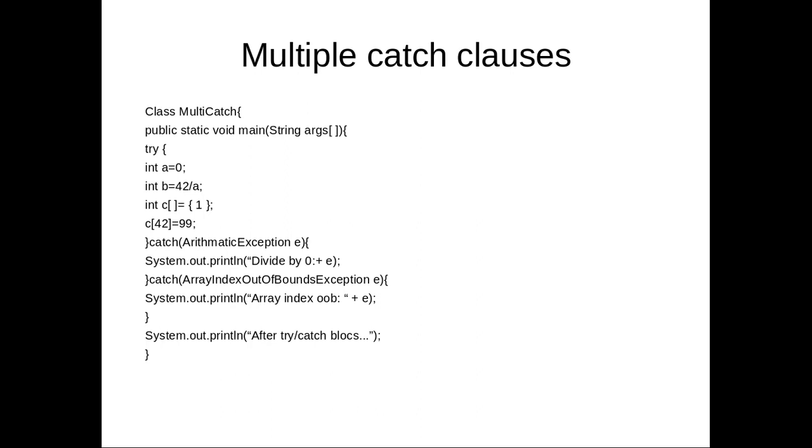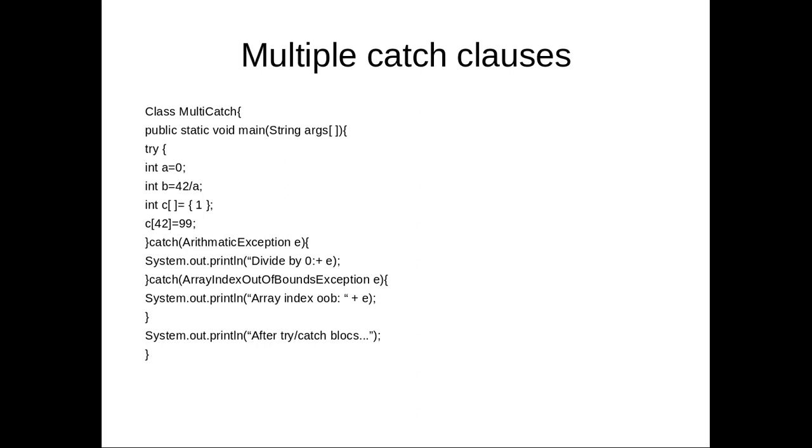As it is not an arithmetic exception, that catch block cannot receive or catch that exception. The second catch block is catch ArrayIndexOutOfBoundsException, so that will be caught by that catch block.